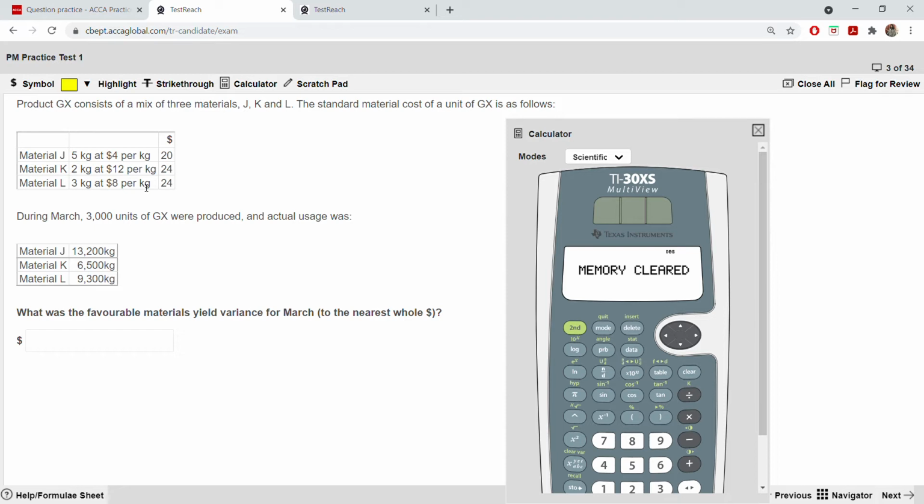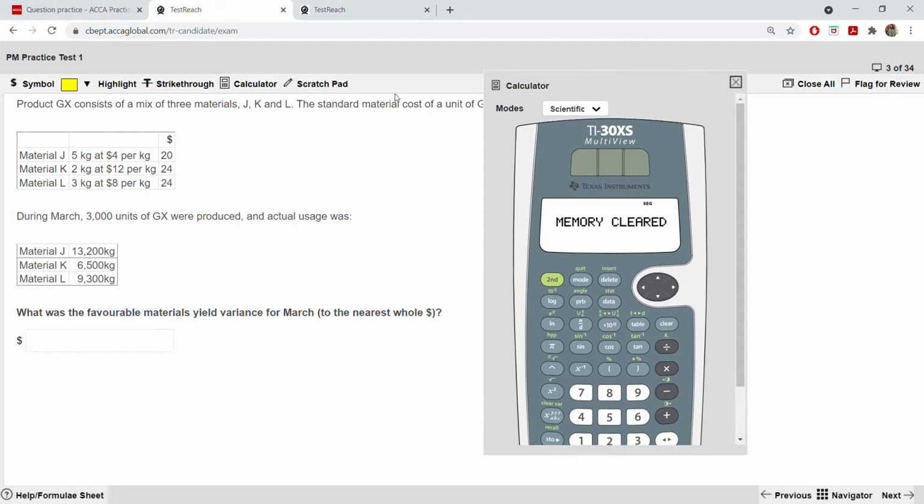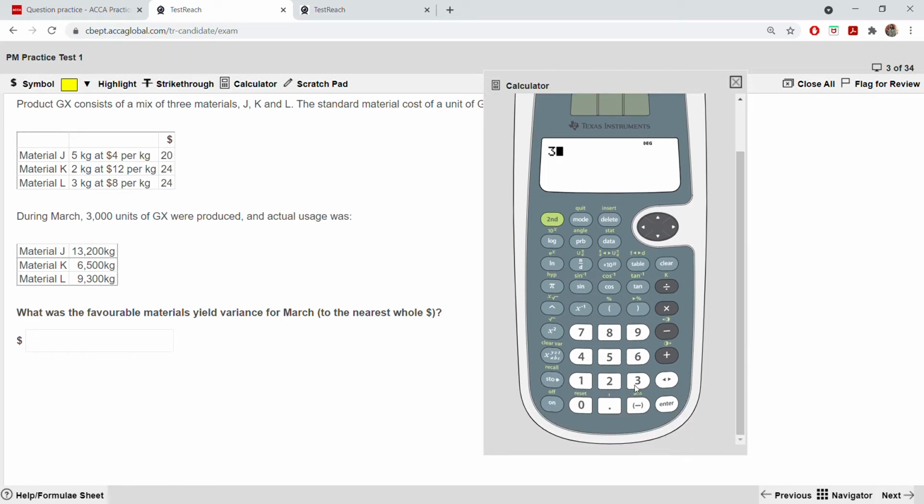If you add up 5 plus 2 plus 3, it is 10 kg. That means they are using this mix of materials J, K, L for GX, so it will be 3000 into 10, which is 30,000.